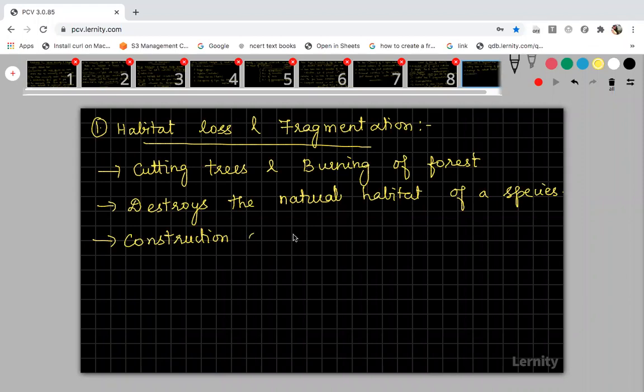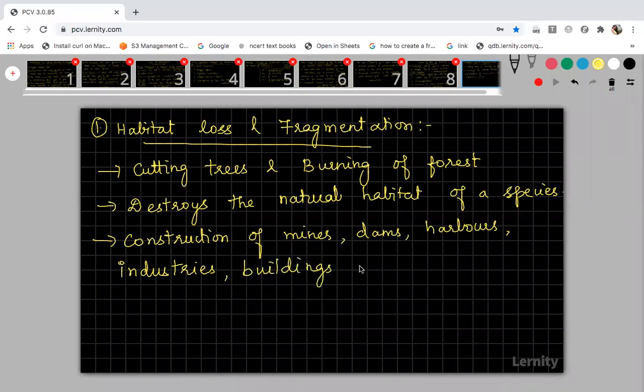Mines, and then dams, harbors, industries, and then buildings, residential or commercial buildings, meant for human settlement. For human settlement, they will construct buildings and all, right? So all these are the reasons why they are cutting trees and burning forest. These have also affected biodiversity.